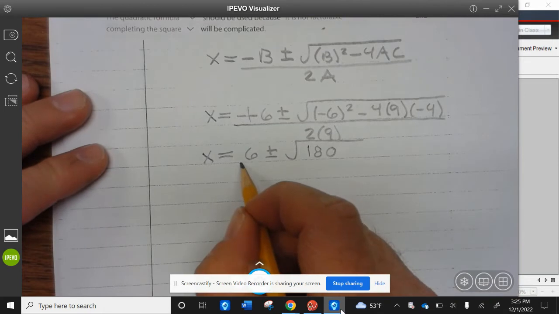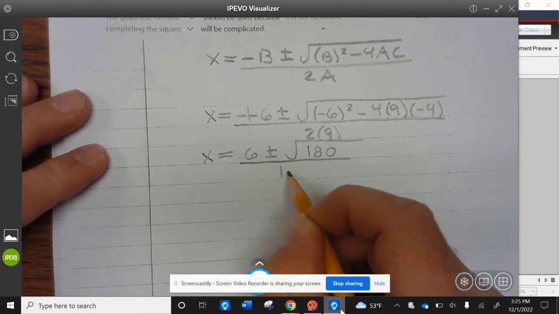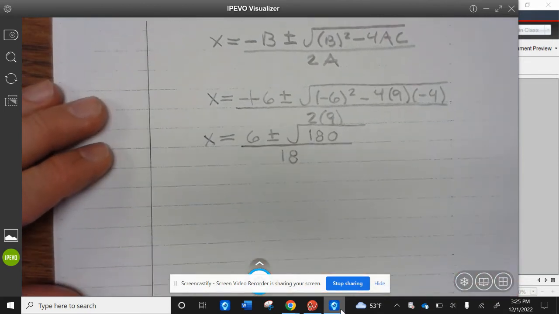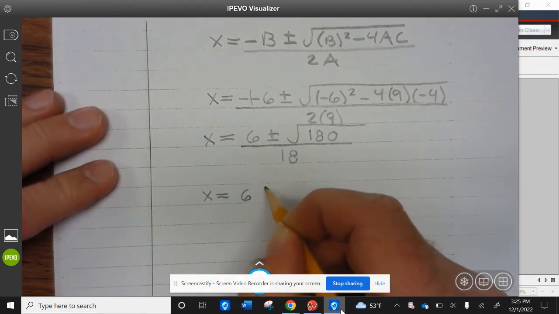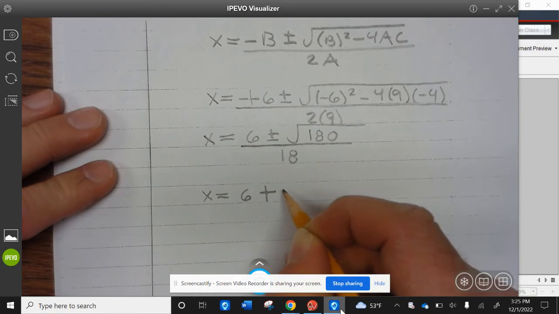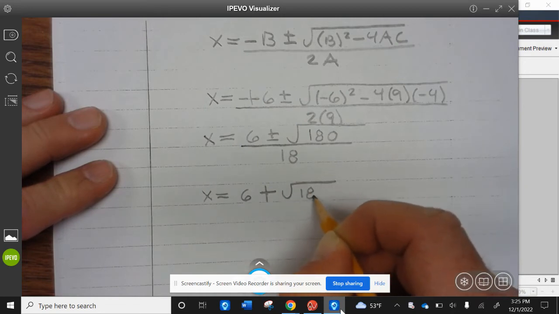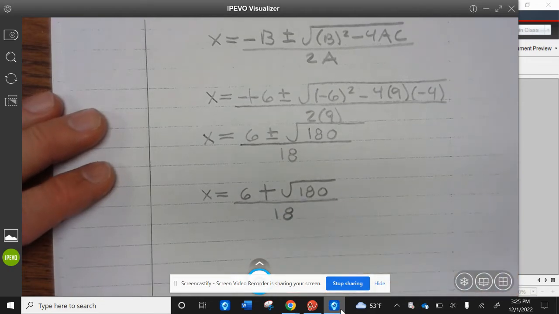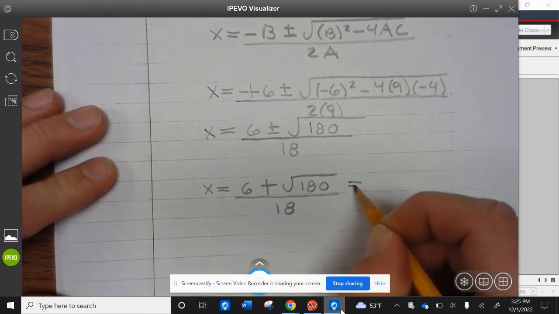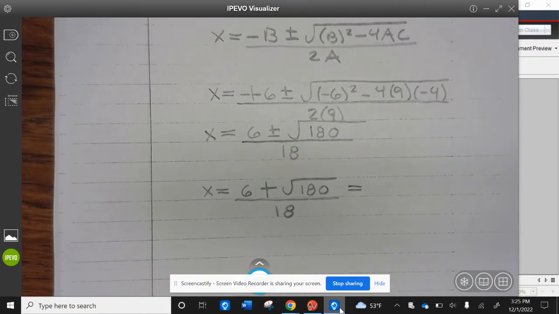Okay, divided by 18. Okay, so x equals 6 plus the square root of 180 divided by 18, which equals, we can put that in our calculator.